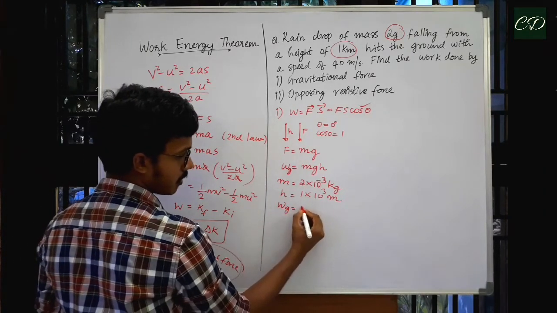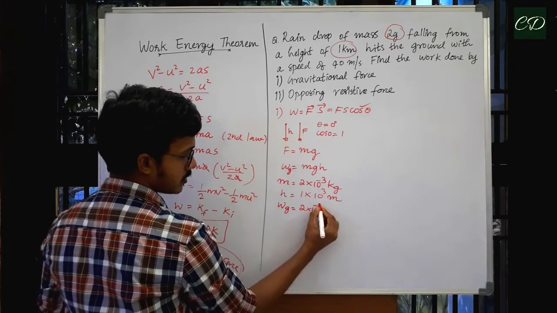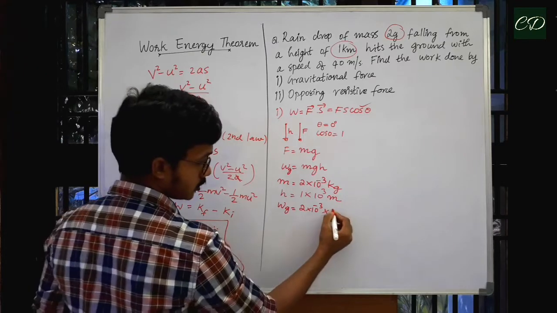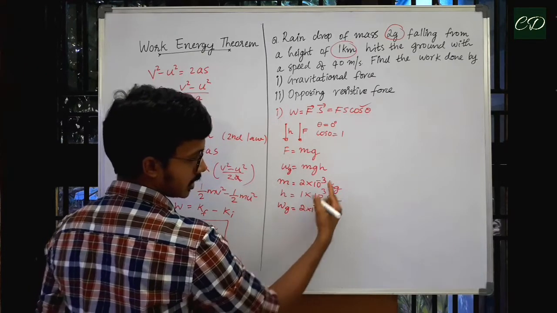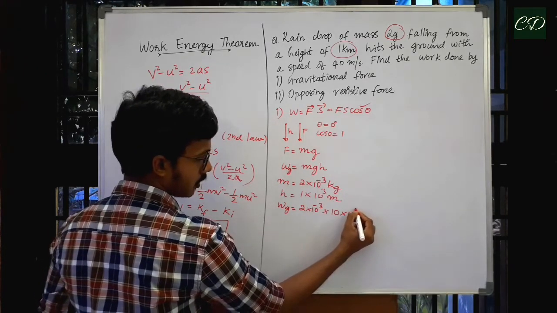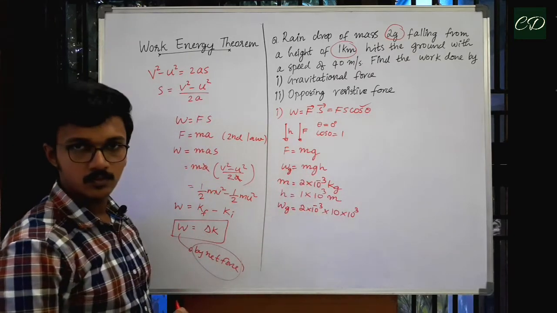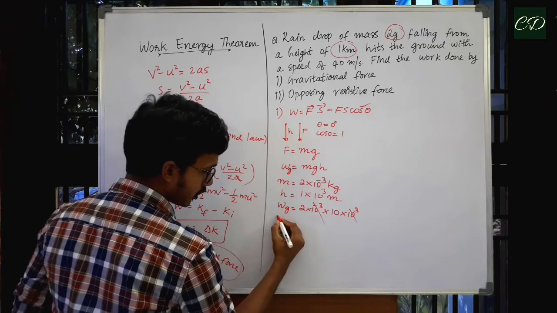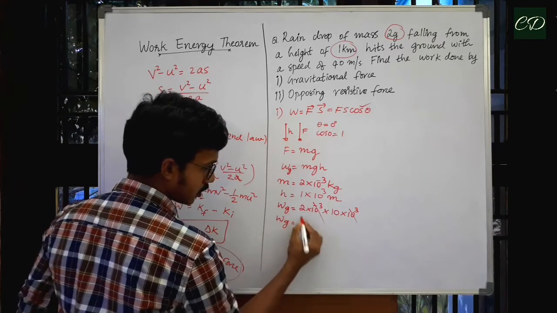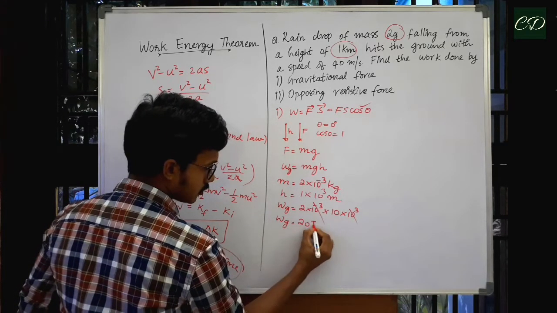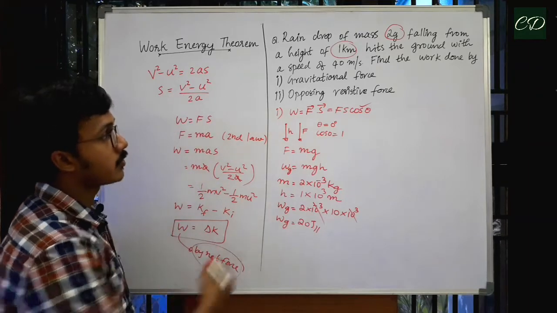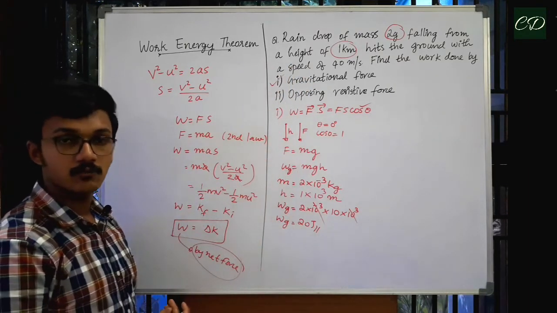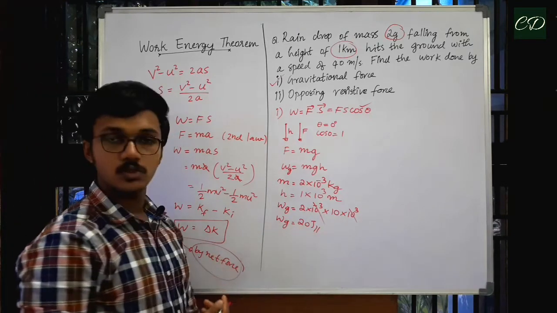Wg will be equal to mass, that is 2 into 10 power minus 3, into g. Let us take approximately 10, into height, that is 10 power 3. Now we can cancel out 10 power 3 and 10 power minus 3. So we'll be getting work done by gravitational force equal to 20 joules. So we got the answer for the first part: work done by gravitational force, Wg is equal to 20 joules.